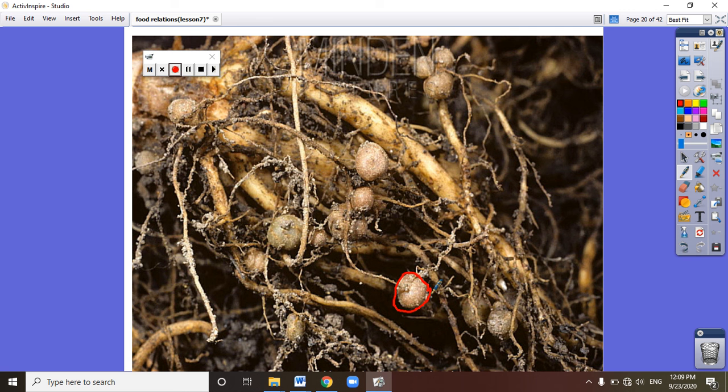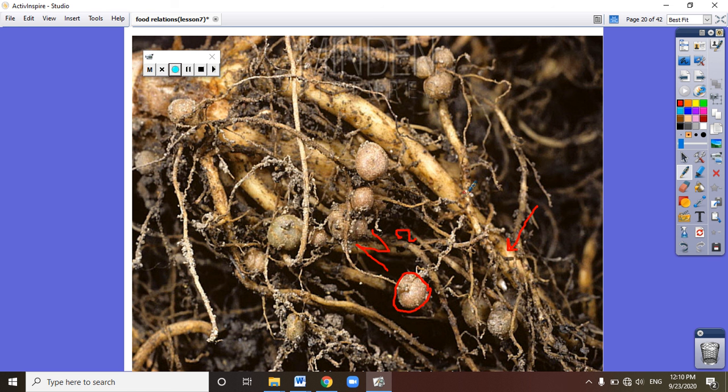There is a food relationship between the nodular bacteria and the leguminous plant. What is this food relationship? The nodular bacteria provide the leguminous plant with nitrogen. The leguminous plant needs this nitrogen for photosynthesis and to make protein.